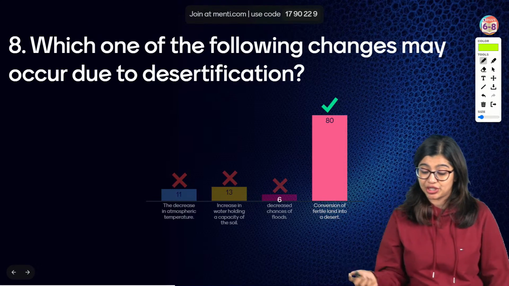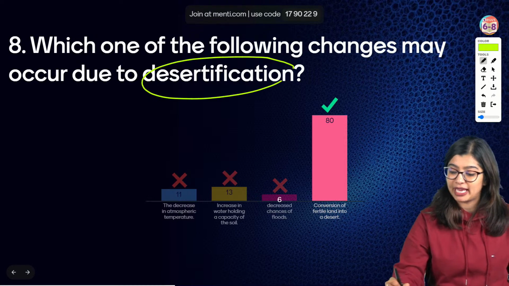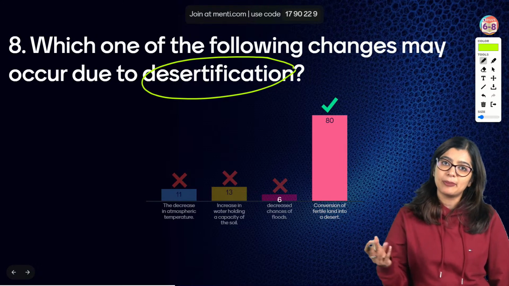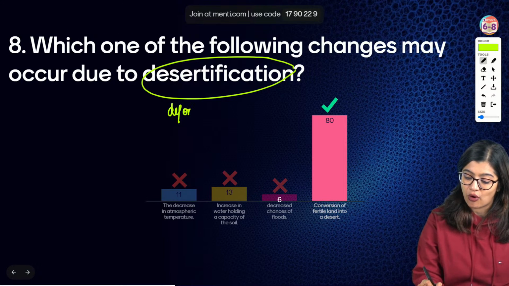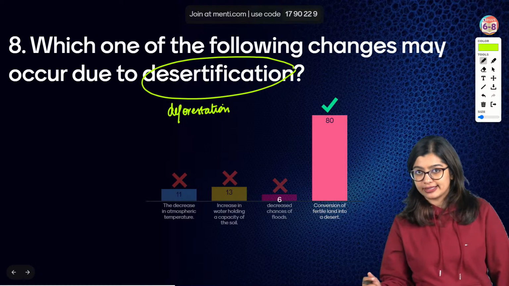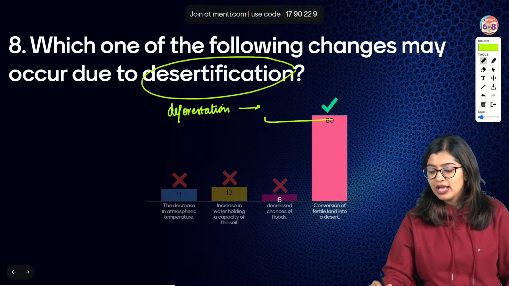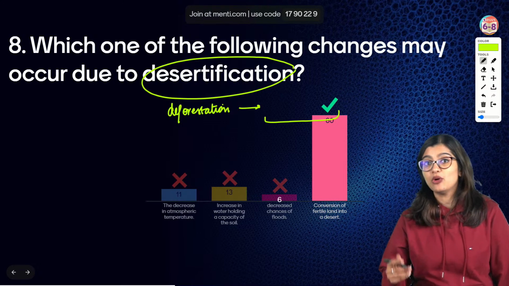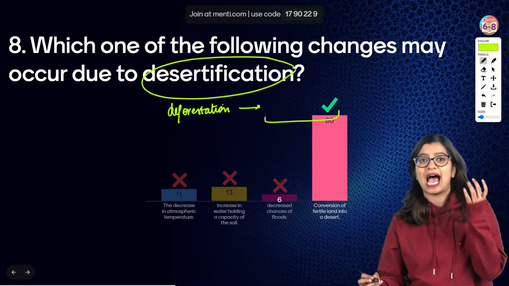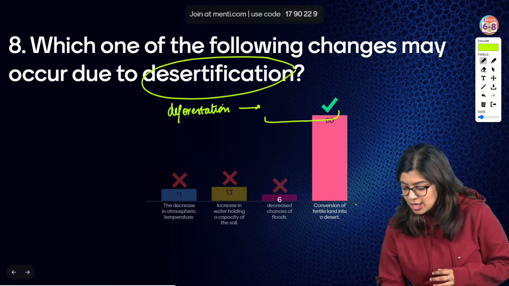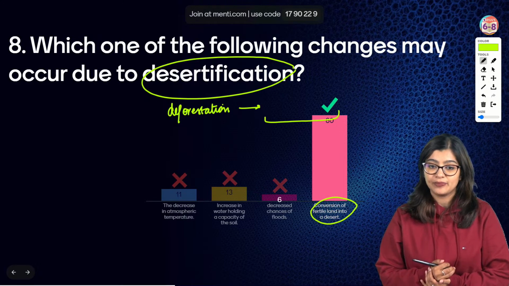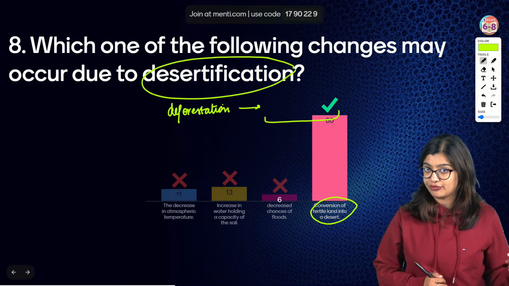What is desertification? Desertification is basically a phenomenon wherein, over a period of time, when we have done deforestation, that means we cut down large scale of trees, what will happen? Land becomes very clear. And over a period of time, when this land remains as is and undergoes a lot of changes, the once fertile land will now turn into a desert. And we call this process desertification.